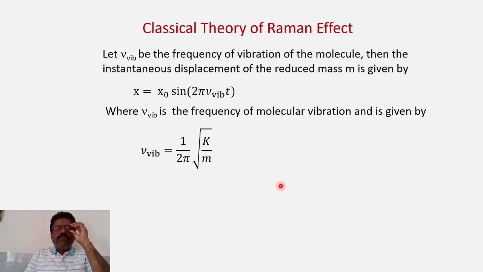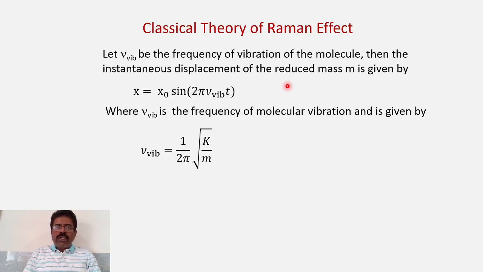So if you consider this type of model, let us consider nu vibration as the frequency of vibration of the molecule. Then the instantaneous displacement of the reduced mass m is given by, so you can see this is the two body problem. Two atoms connected together by a certain bond, let us represent it by a spring. When they are vibrating, there are some displacements x1 and x2. So this two body problem can be converted into a single body problem. So this is linear simple harmonic motion. In the single body problem the two masses you can replace by the reduced mass m, and you know that the reduced mass m will be m1 m2 upon m1 plus m2.